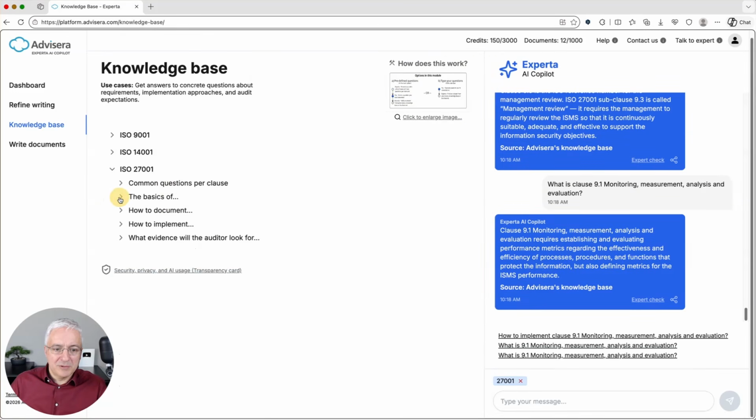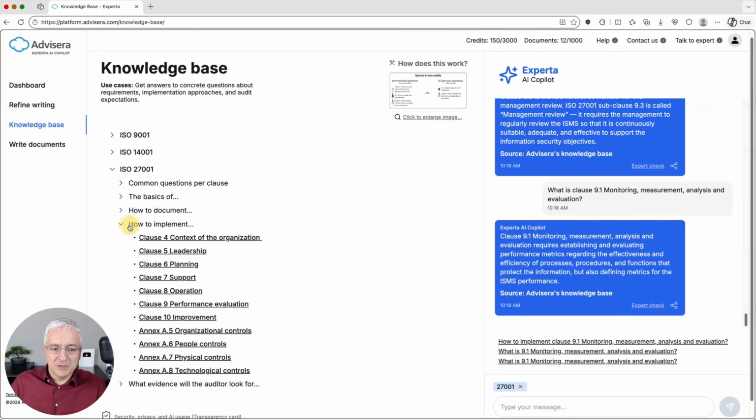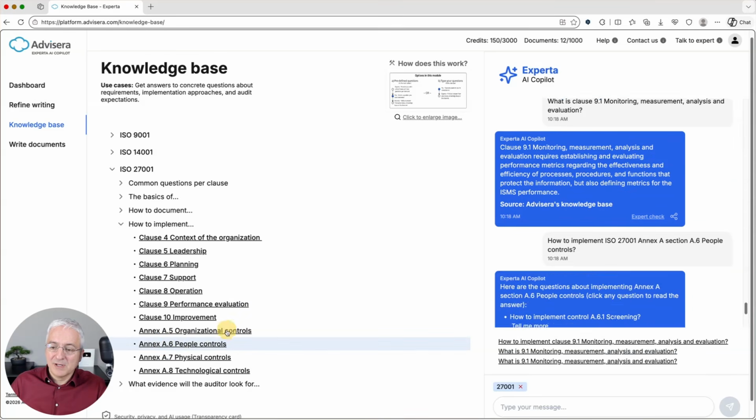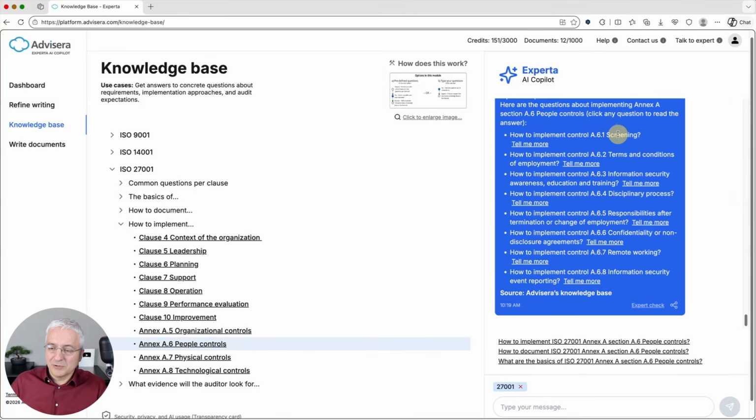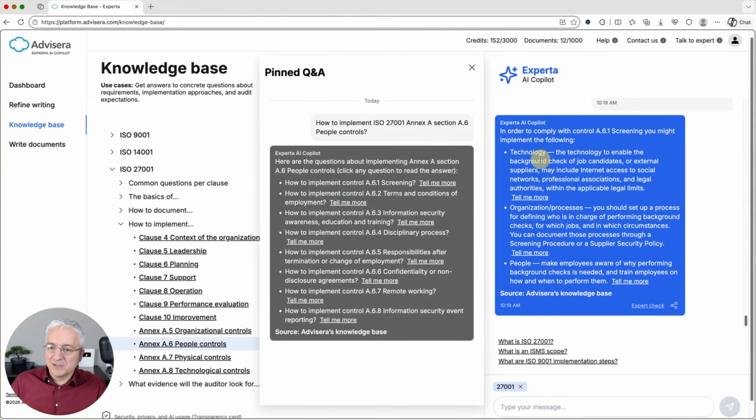So let's say that I want to learn about the implementation question. So how to implement, and again, I see all these clauses here. Let's say that I'm particularly interested in controls related to people, so Annex A6. It lists all the controls from Annex A6, and then I want to learn how to implement, let's say, screening. I click tell me more, and it gives me the answer. So basically what kind of technology I can use, what kind of organizational processes, what kind of people are needed.